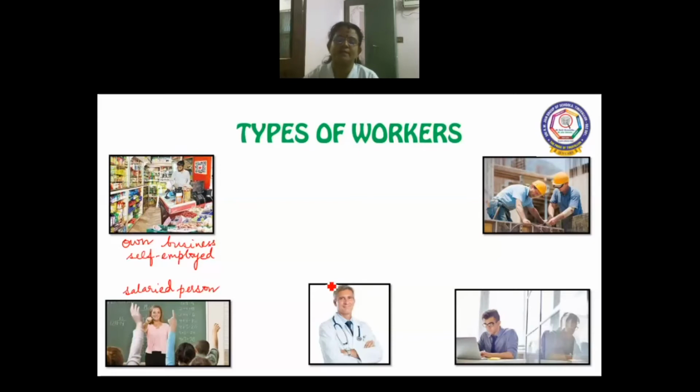But if he works in a government hospital and is paid for his service, then he comes under salaried worker. And this is a picture showing workers on a construction site, and they come under casual workers. And here is a regular salaried person.